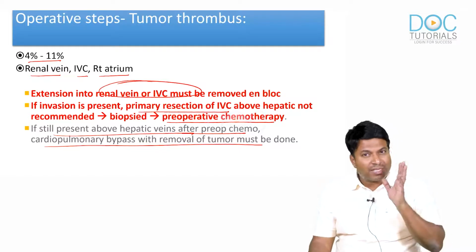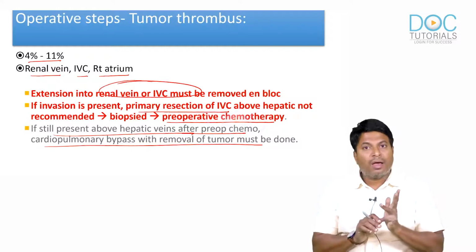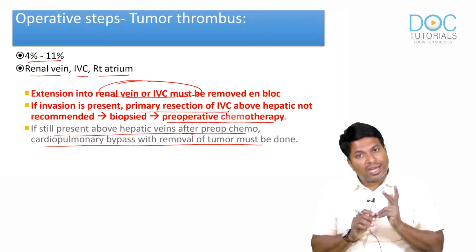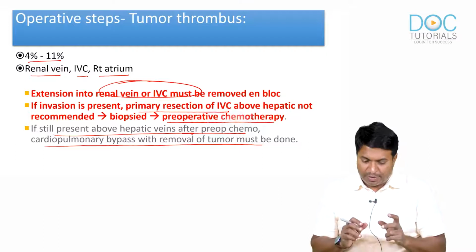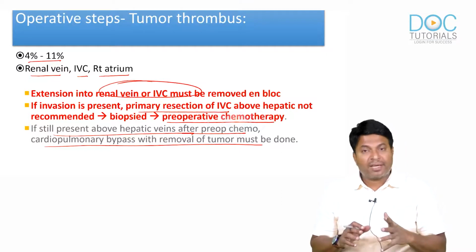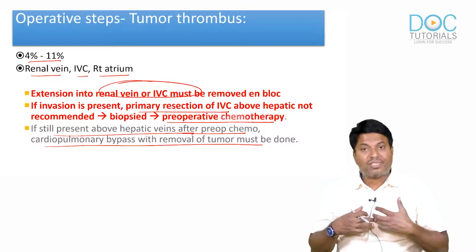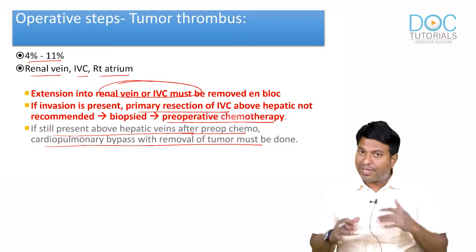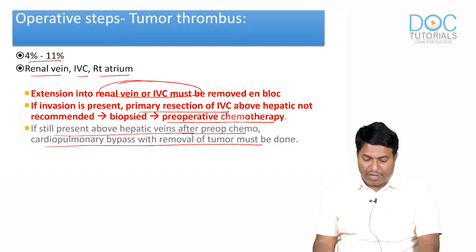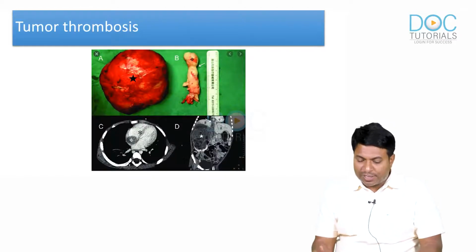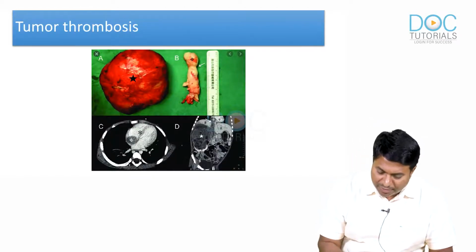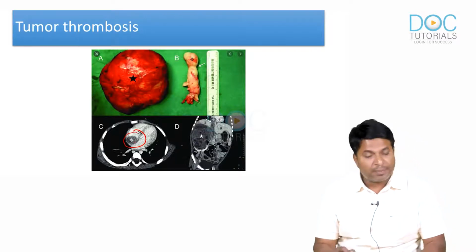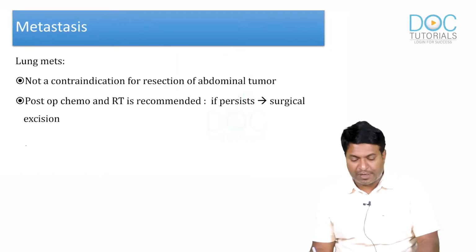So please remember, if there is a tumor thrombus in the renal vein or IVC, we can remove it en bloc. If infiltration of the IVC above the hepatic veins is present, we don't recommend it. We only do a biopsy and give pre-op chemotherapy for those cases. Okay, so this is a tumor thrombus. You can see a tumor thrombus being removed from the atrium. There is a tumor thrombus extending from IVC to atrium. It is completely removed in this picture.